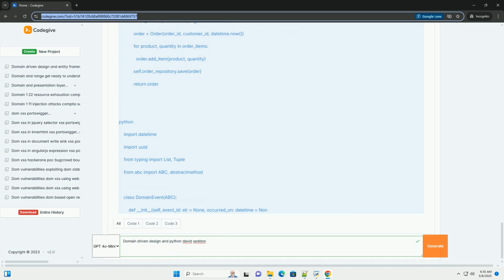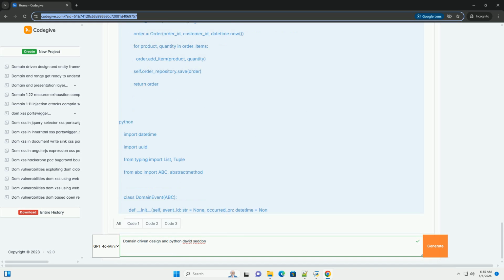See the order repository and in-memory order repository example above. In a real application, you'd use a database, for example PostgreSQL or MySQL, and an ORM, for example SQLAlchemy, to persist the data. Using domain services. See the order service example above. Handling domain events. See the order placed example above.